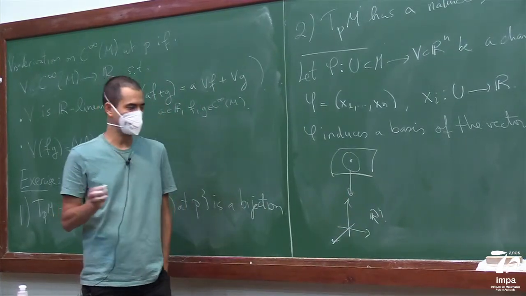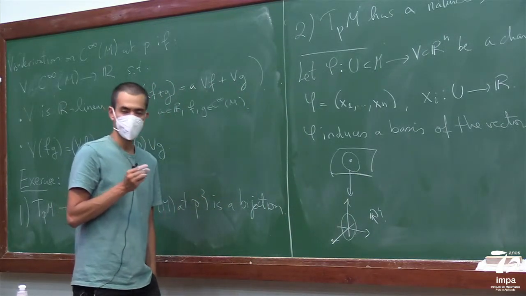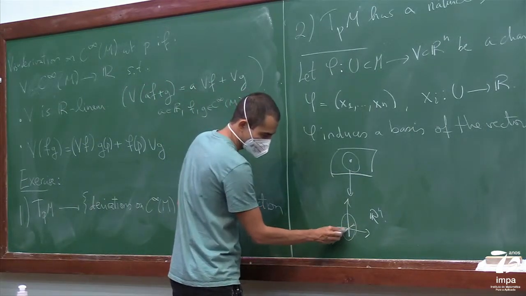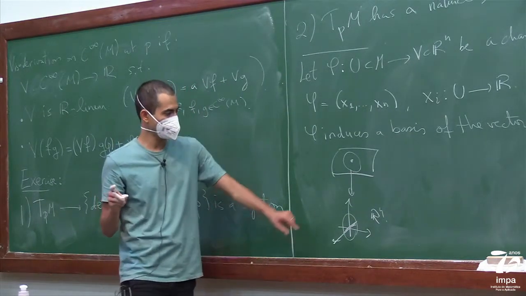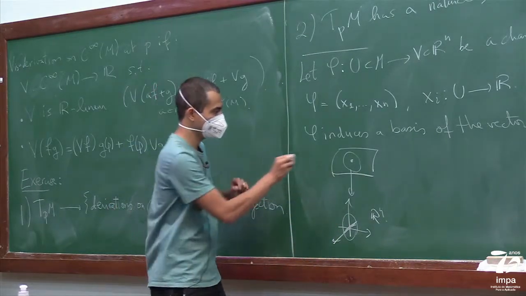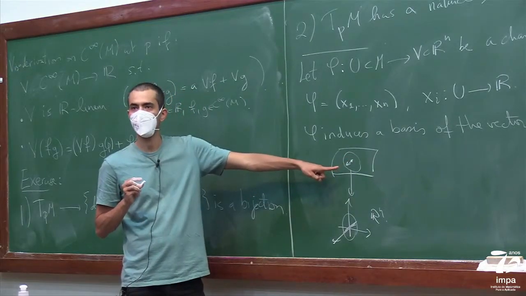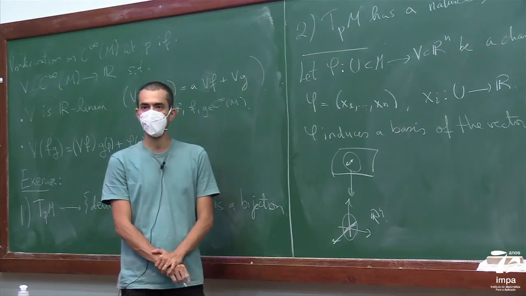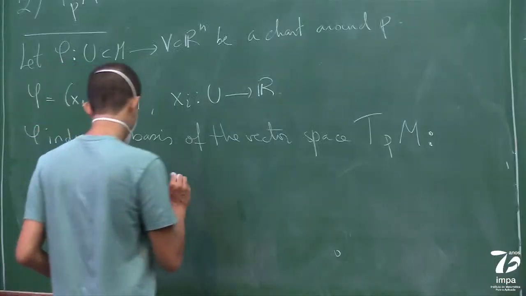We can suppose that this is a little ball centered around 0. Now you can just consider the curve that goes along one of the coordinate axes. The derivative at 0 is going to be a tangent vector in each direction.